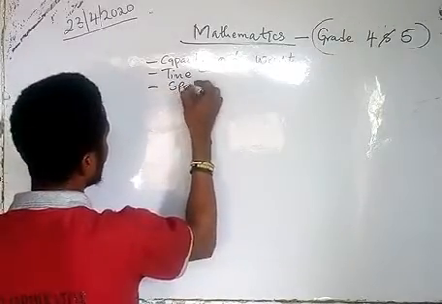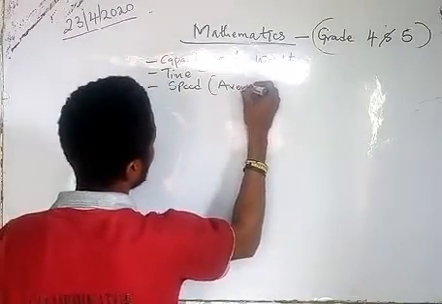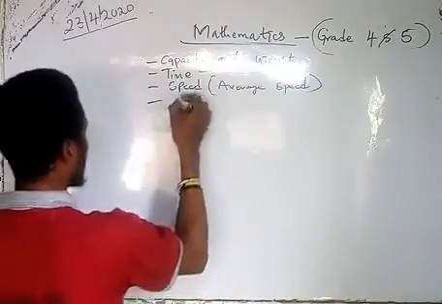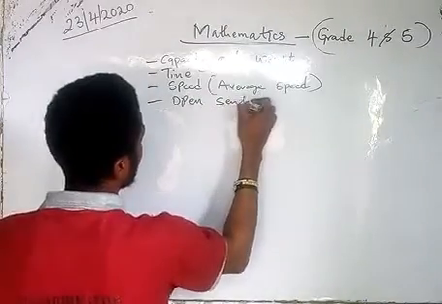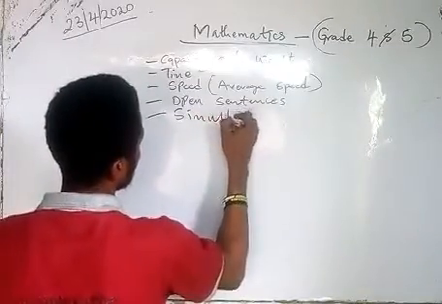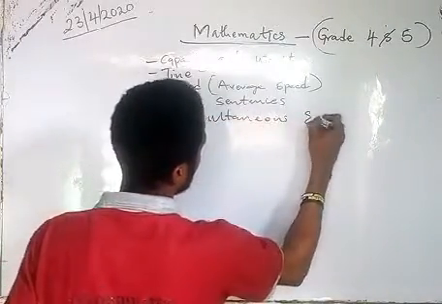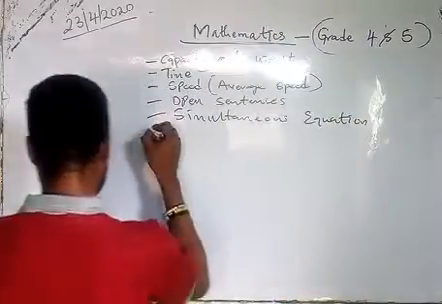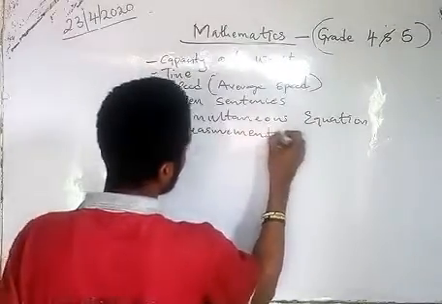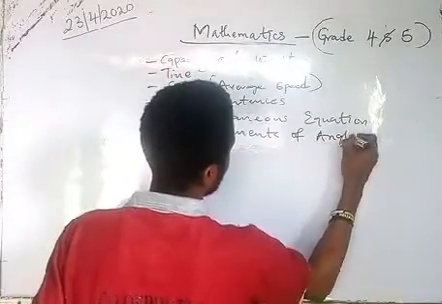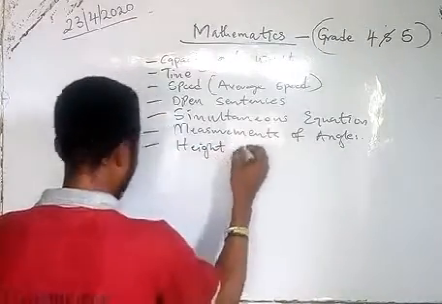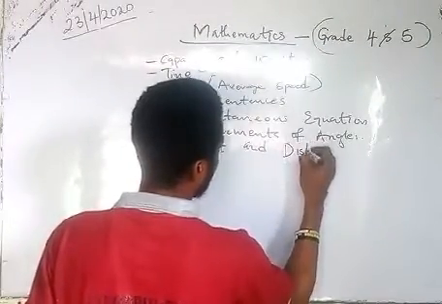Then we'll go to speed. We'll talk about average speed, how to calculate average speed. From there, we'll go to open sentences, and from open sentences to simultaneous equations. From there, we'll go to measurement of angles. We'll then calculate height and distance, and how to calculate height and distance.